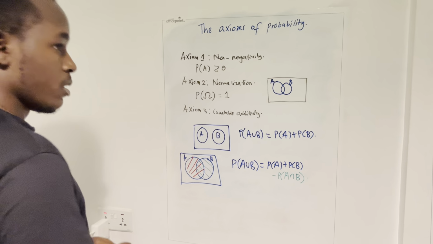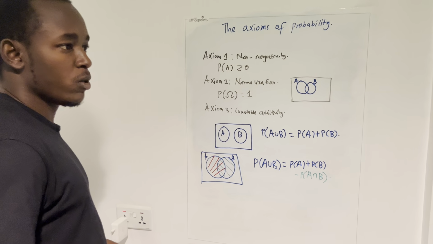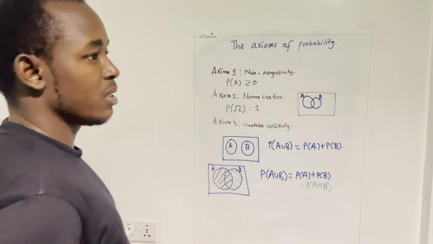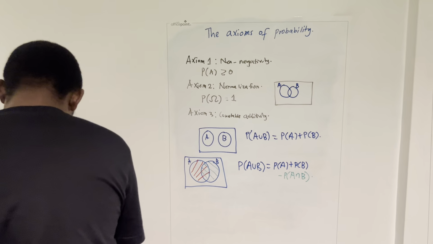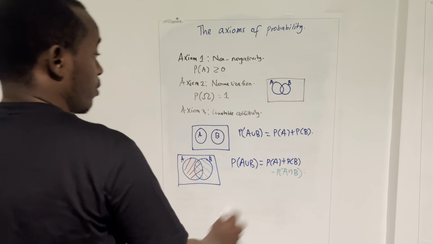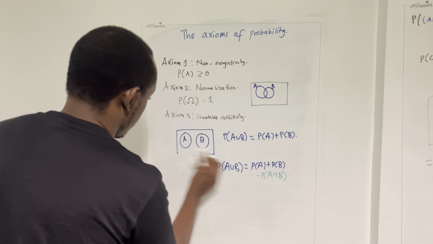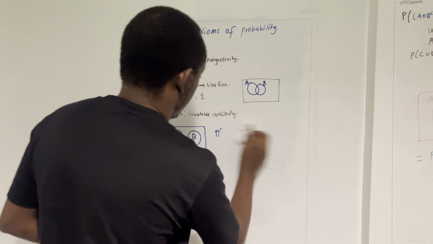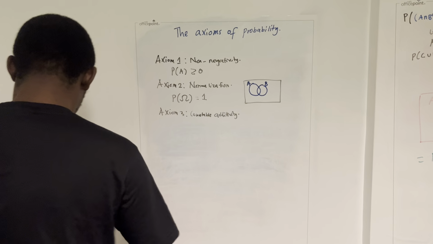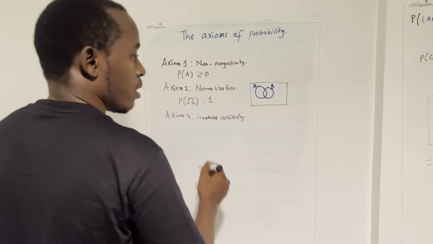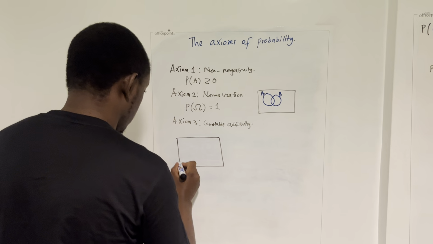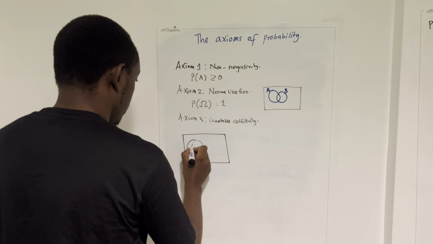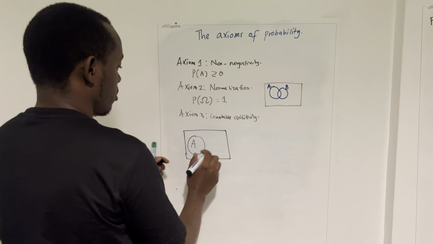Another consequence of probability is this. Let me create more space. Let's say this is event A and this is our sample space.